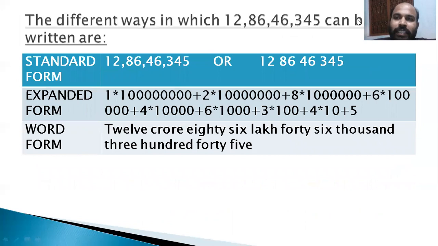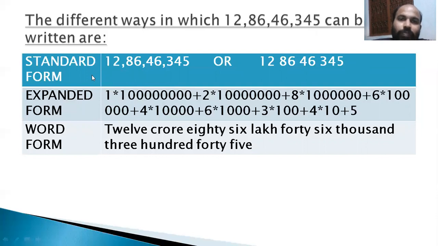Now let us discuss how a large number can be written. I have taken an example here: 12 crore 86 lakh 46,345. We will write it in the standard form, the expanded form and the word form.